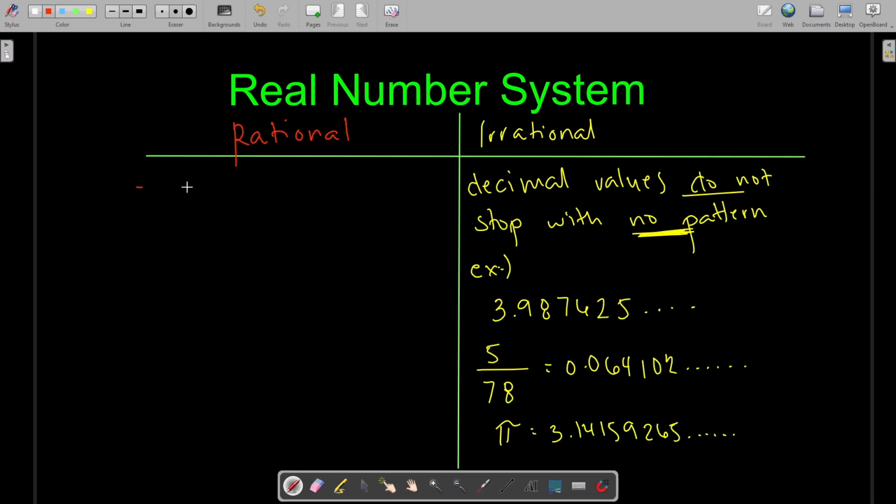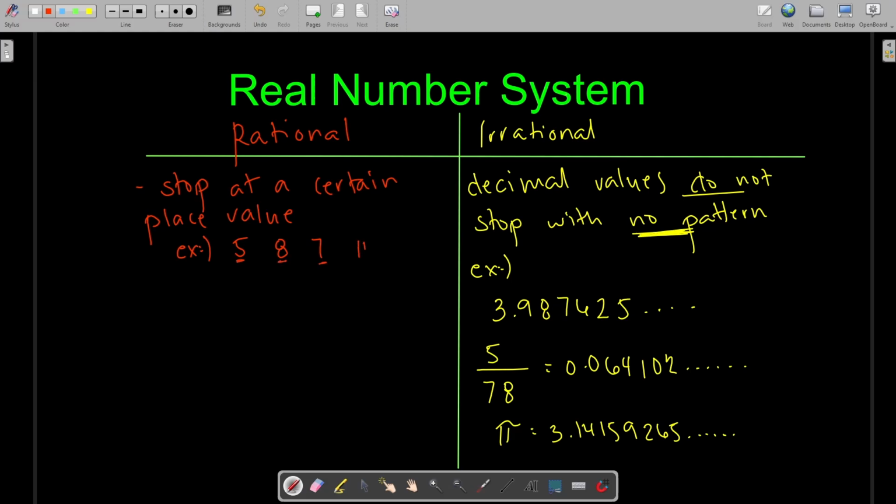Rational numbers are numbers that stop at a certain place value. Whether it be in a whole number or in a decimal place value, it does not matter as long as it stops at a certain place value. Examples that I can give you are 5, 8, 7. Okay, whole numbers. It stopped at the ones place.